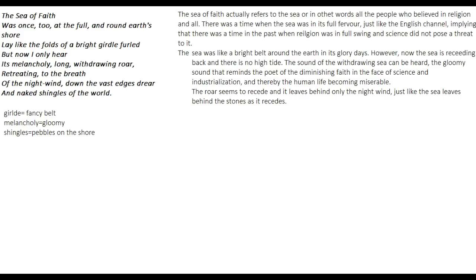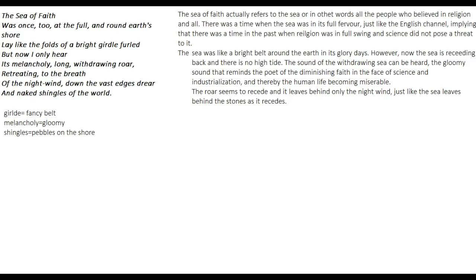But now the sea of faith has receded, the sea of faith is going back. And now, but now I only hear, the poet says, now he can only hear its melancholy long withdrawing roar, its sad withdrawing roar. That is, the sea is withdrawing, the sea is going back, the sea is receding, and now all that is left is its melancholy roar. The present sea, which is melancholy, also reminds him that now the sea is no longer the way it used to be. The sea is now withdrawing, and the sound being produced from the sea is melancholy and sad.